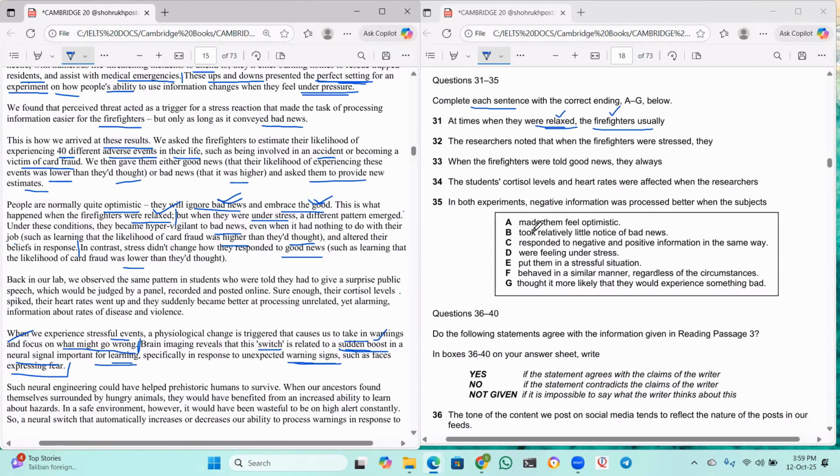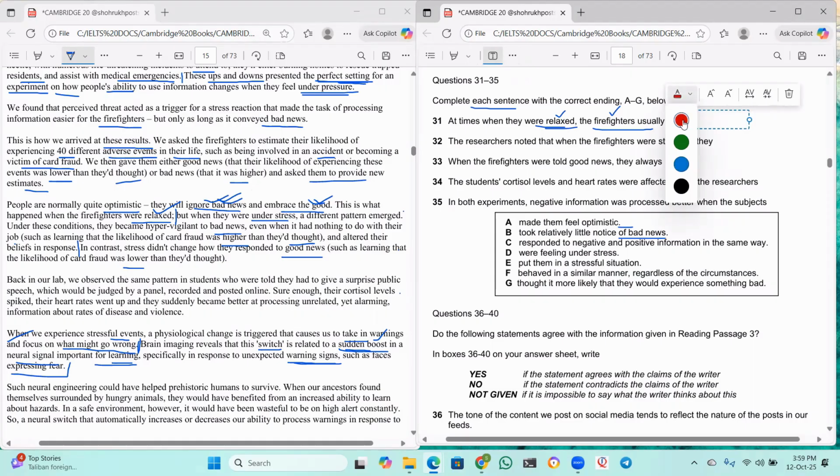Okay, now made them feel optimistic? No. Took relatively little notice of bad news? Yes, they will ignore bad news and embrace good means they took relatively little notice of bad news. I think B looks very close to that. So I think B should be the answer here. So I'll just write it B here. Let me just change the color. Yeah, so B is the right answer here. And then we'll go to the next one.